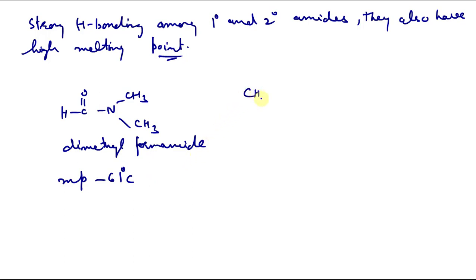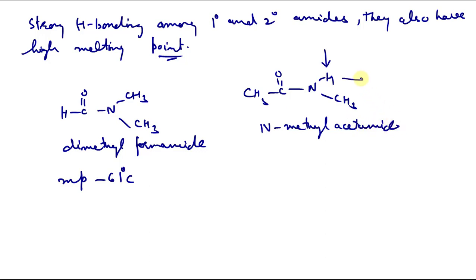If we have CH3 C double bond O NHCH3, now it has hydrogen, so it can form hydrogen bonding. So it is N-methylacetamide. Because of this hydrogen bonding, it is a secondary amide. Its melting point is 28 degrees Celsius. You can see it is higher than this tertiary amide because that does not have hydrogen bonding.